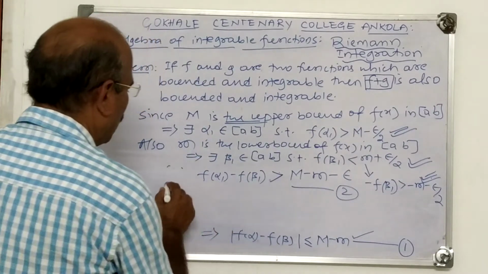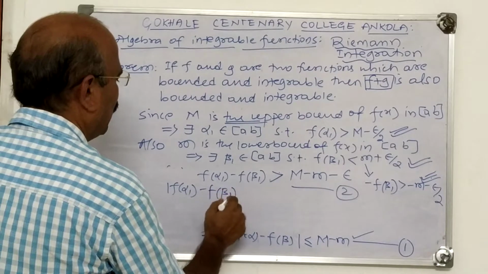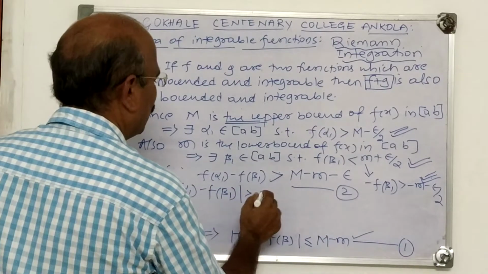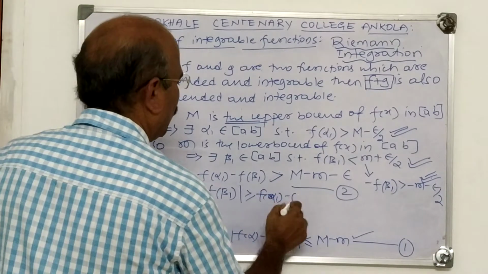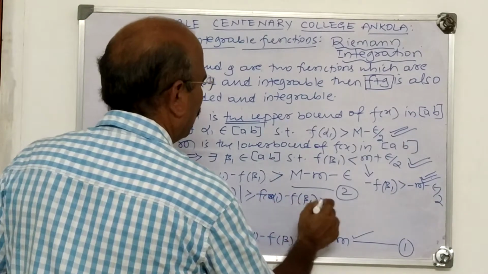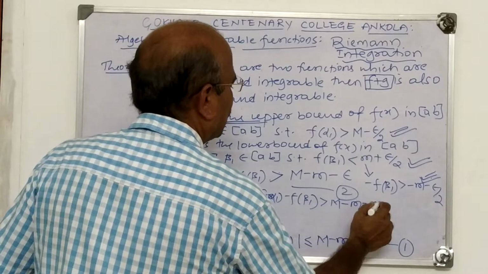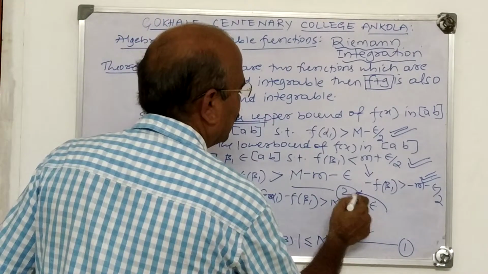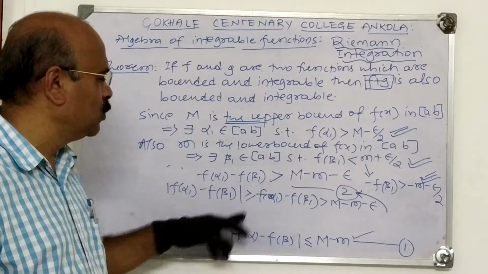Therefore, mod f of alpha 1 minus f of beta 1 is greater than or equal to f of alpha 1 minus f of beta 1, greater than M minus m minus epsilon. Take this as 2.